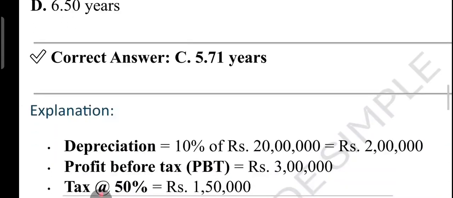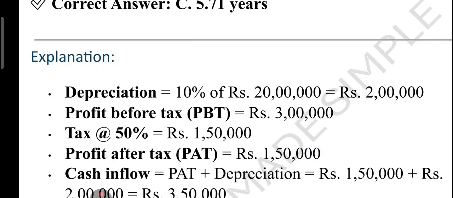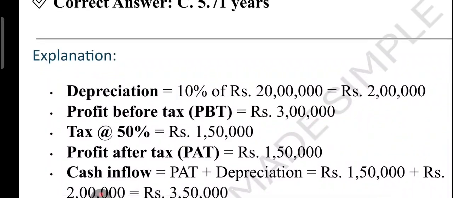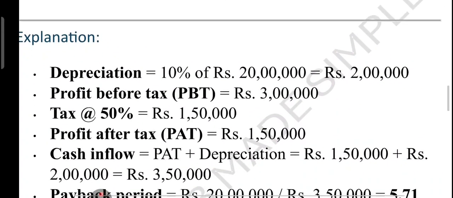Let me show you the calculation. PBT is 3 lakh, tax is 1,50,000, so PAT is 1,50,000. Now add back the depreciation to get the cash inflow. Remember, this is a very crucial step. Depreciation is 10% of 20 lakh, which is 2 lakh. So we add 2 lakh back to PAT, and this will give us 3.5 lakh.